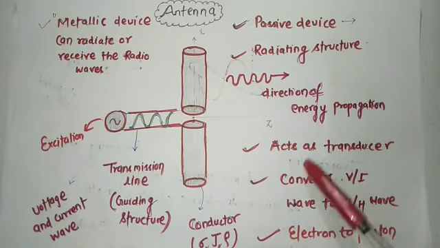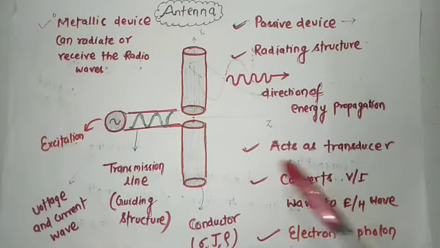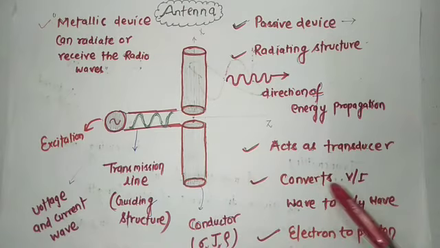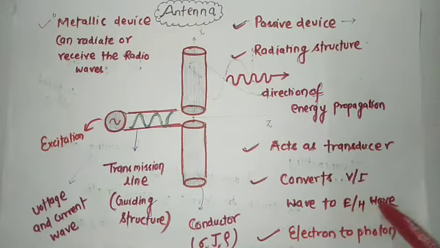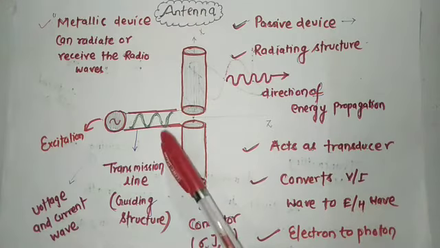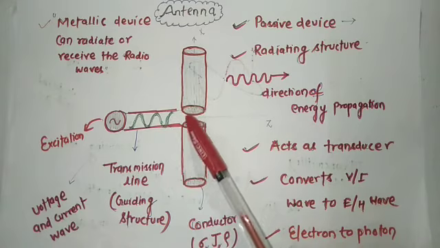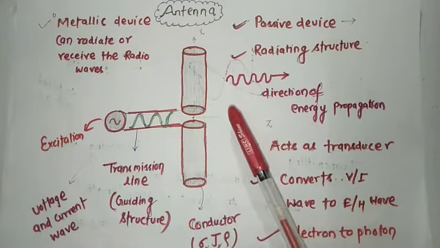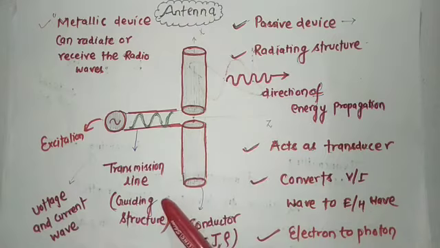So sometimes we say this device converts voltage or current wave into the form of electric wave or magnetic wave. So this structure is basically converting one form of the energy to another form of the energy.